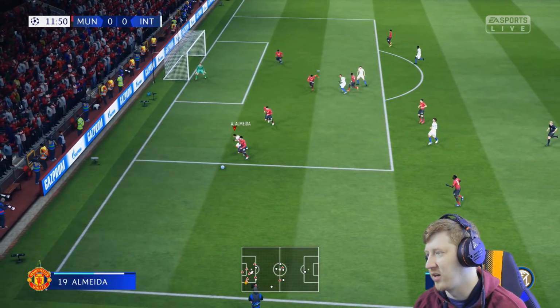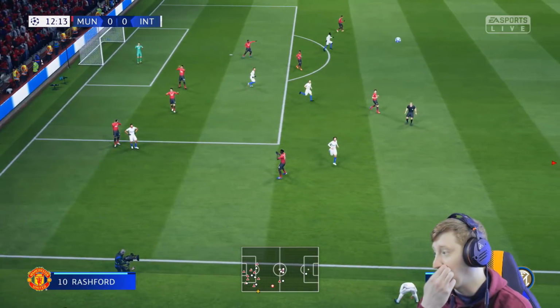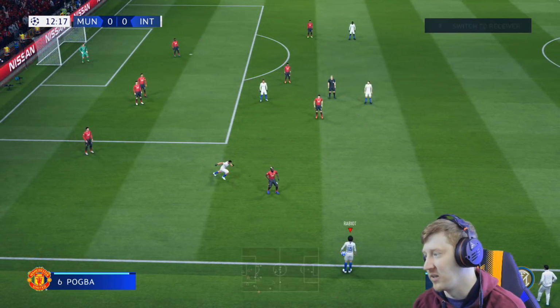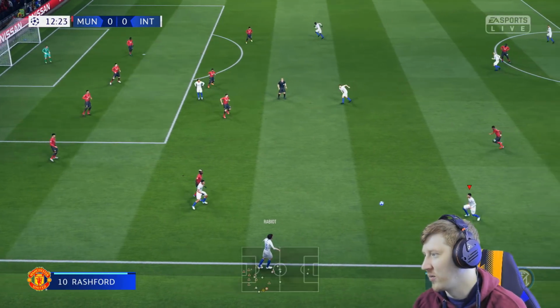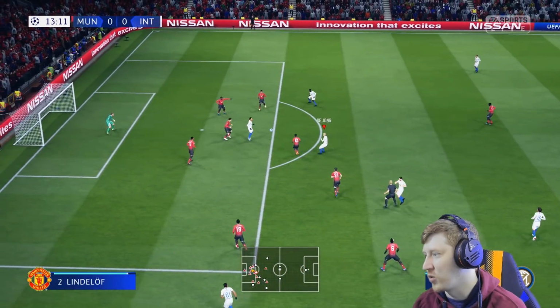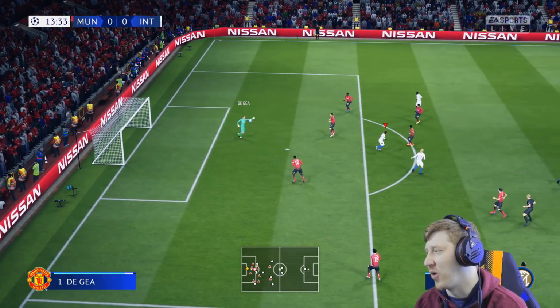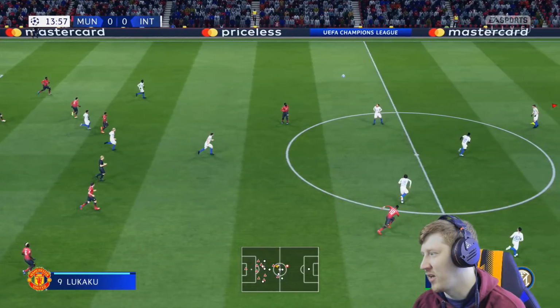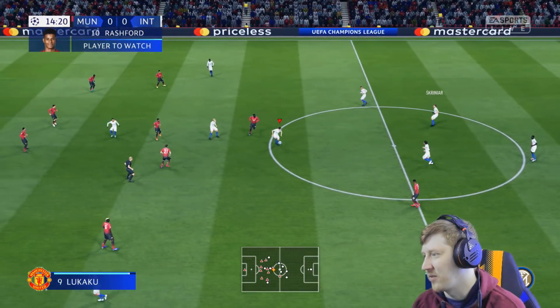Oh, it's a lovely tackle by Ander Herrera. We'll have to wait and see if we're actually... Oh, it was Almeida, sorry. I thought it was Ander Herrera. We'll have to wait and see if we're actually able to get the win. I'm going to lay this in front of Frenkie de Jong. He's got a bit of space here, so we'll look to bend it. Looking for the bottom corner, but easily enough saved by the goalkeeper, David De Gea.